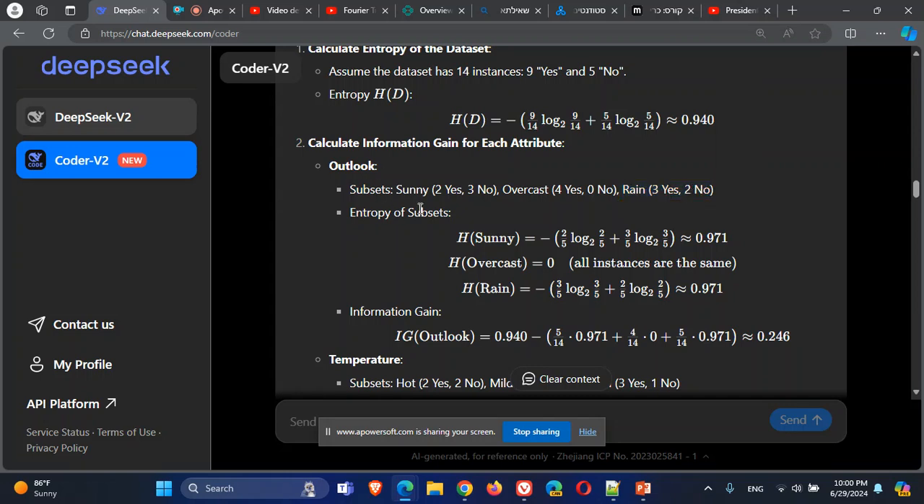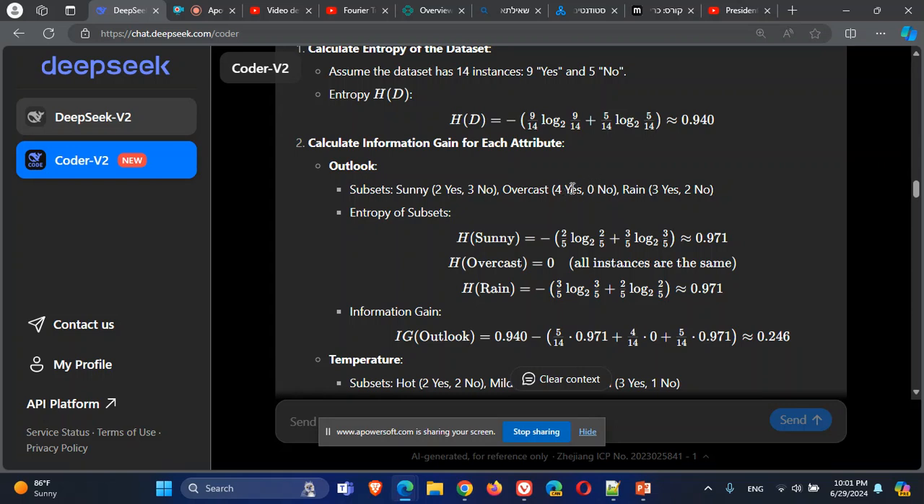So let's calculate the entropy of each subset. Let's start with sunny. What is the probability for yes? 2 out of the total, 2 plus 3 is 5. So 2 out of 5 times log 2 of this probability, plus 3 out of 5, the probability for no, times log 2 of this probability, with a minus, and we get the entropy for this subset. Now for the subset of overcast: 4 out of 4 for yes, 0 out of 4 for no. We plug the values into the function, and we get 0.